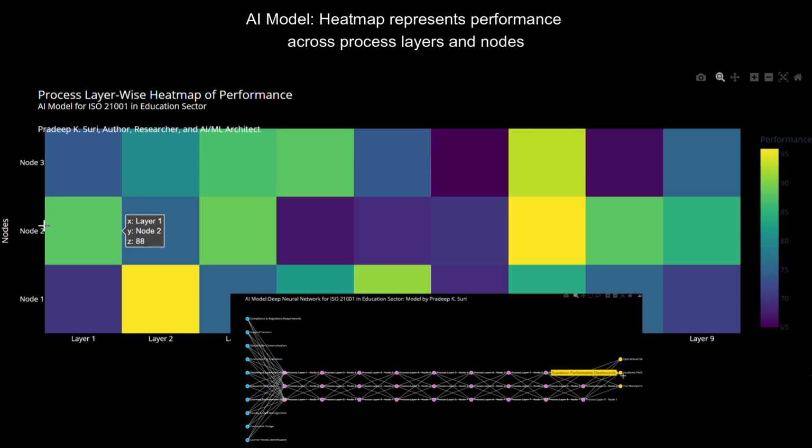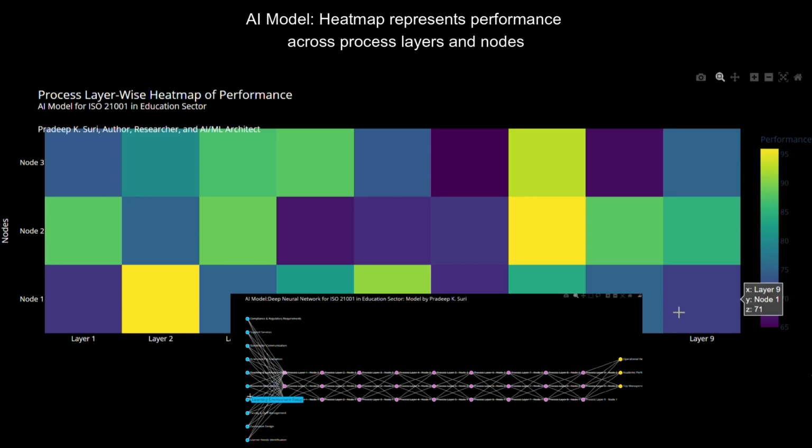The heat map mirrors this structure by representing layers as columns, layer 1 to layer 9, and nodes as rows, node 1 to node 3, simulating how multiple operational factors, for example curriculum design and faculty management, pass through successive learning stages to impact educational outcomes like academic performance and operational reporting.